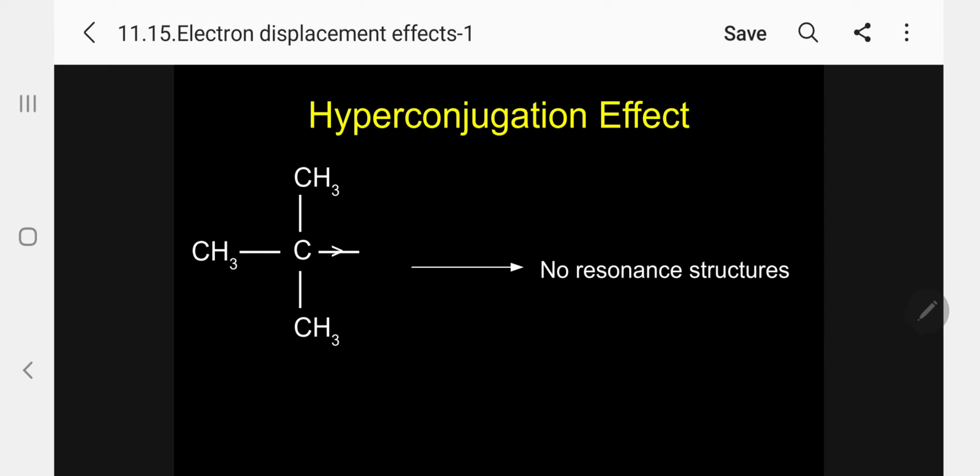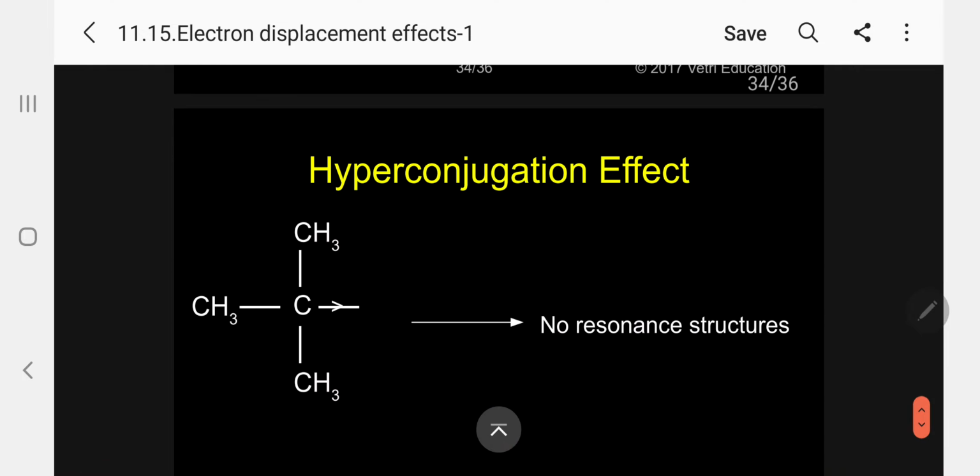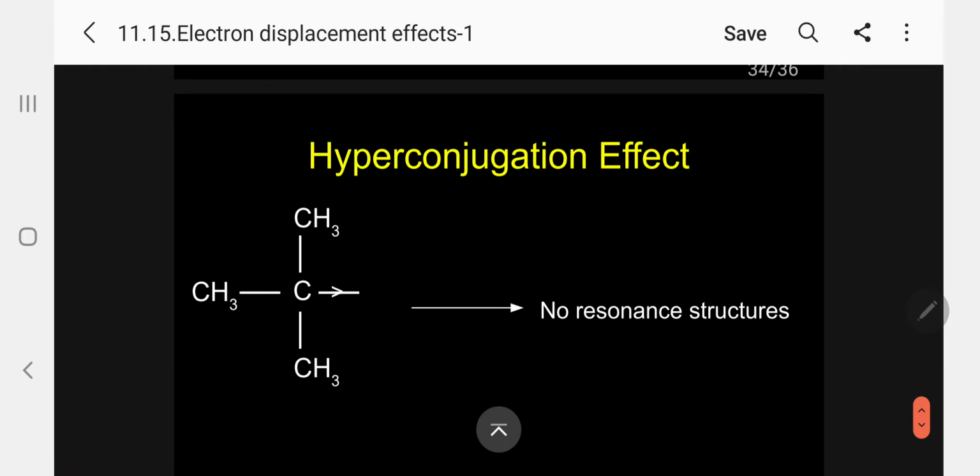This is the most important information in the case of hyperconjugation. My dear students, let me repeat again, kindly follow. When you think of hyperconjugation, whenever electron releasing alkyl groups are present or attached to a carbon-carbon double bond, hyperconjugation starts operating.